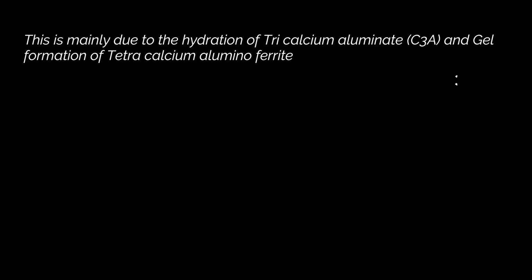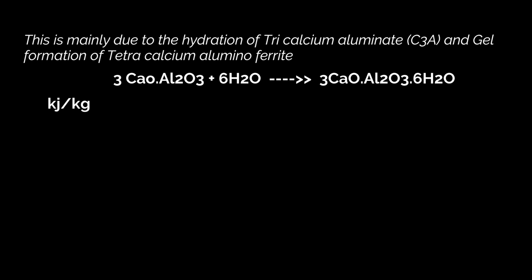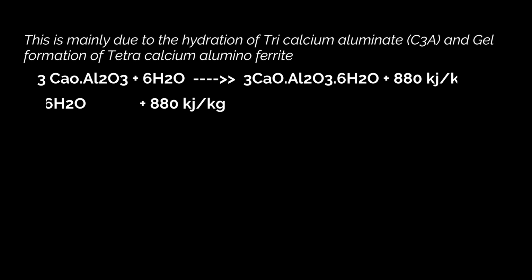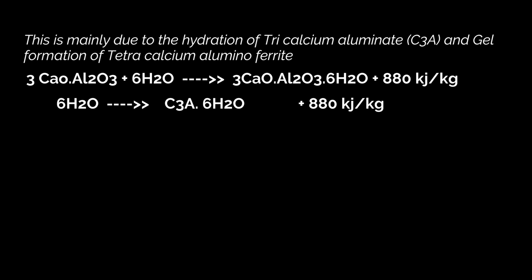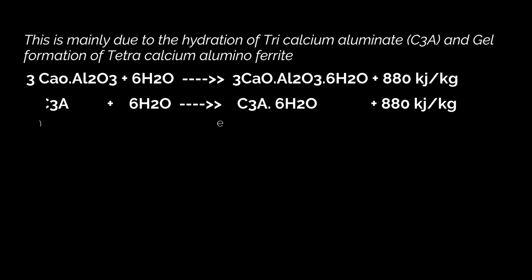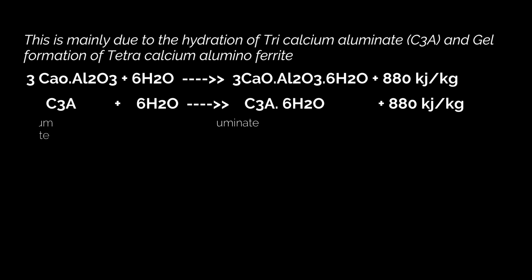Coming to initial setting of cement paste. Initial setting of cement paste is mainly due to the hydration of tricalcium aluminate, that is C3A, and gel formation of tetracalcium aluminoferrite. Initially the reaction starts with the tricalcium aluminate present in the cement reacting with the water. When we mix the cement plus water, this reaction starts.